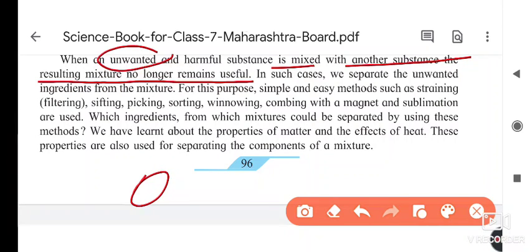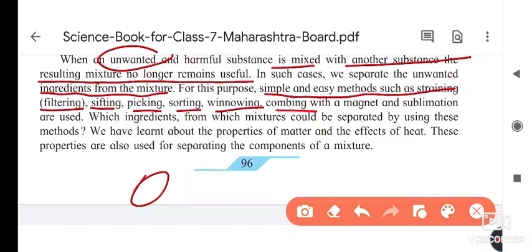In such cases, we separate the unwanted ingredients from the mixtures. For this purpose we use simple and easy methods such as straining, that is filtering, and sifting. Straining means chaalni, sifting means what your mother does with the soup, pakhadne. Picking, just pick it with the hand and separate it. Sorting, just separate the two things. Winnowing, ufanane, the Marathi word.